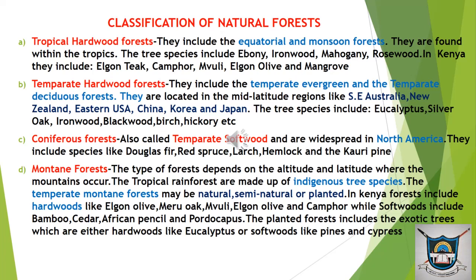Then number two, we have the temperate hardwood forests. They include the temperate evergreen and the temperate deciduous forests. They are located in the mid-latitude regions like Southeast Australia, areas of New Zealand, areas of the eastern USA, China, Korea, and Japan. The tree species include eucalyptus, silver oak, ironwood, blackwood, birch, hickory, etc.